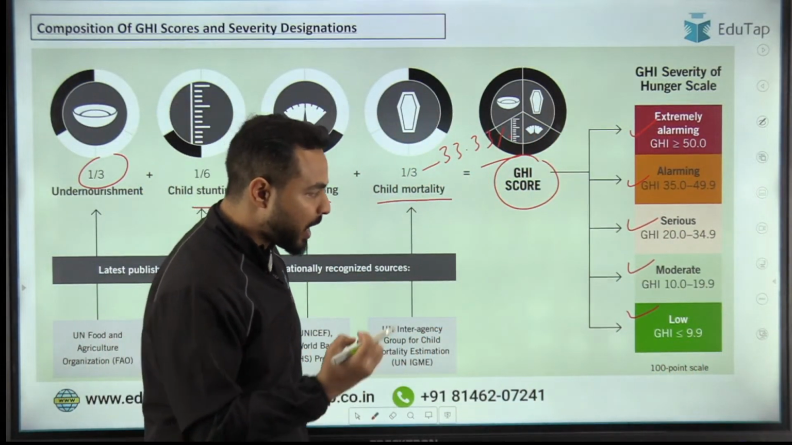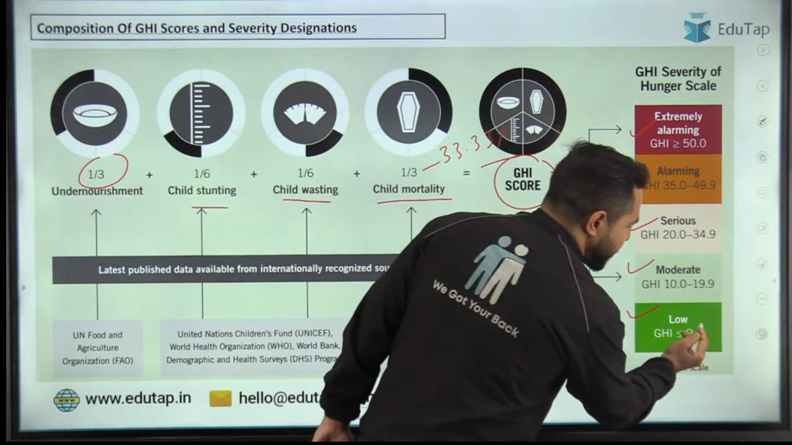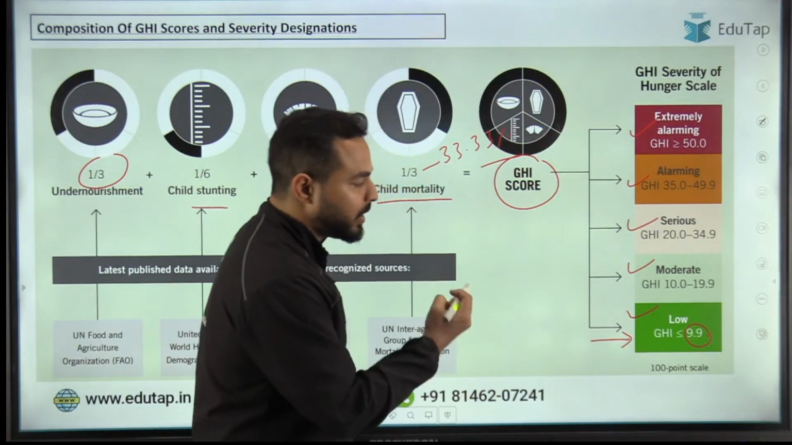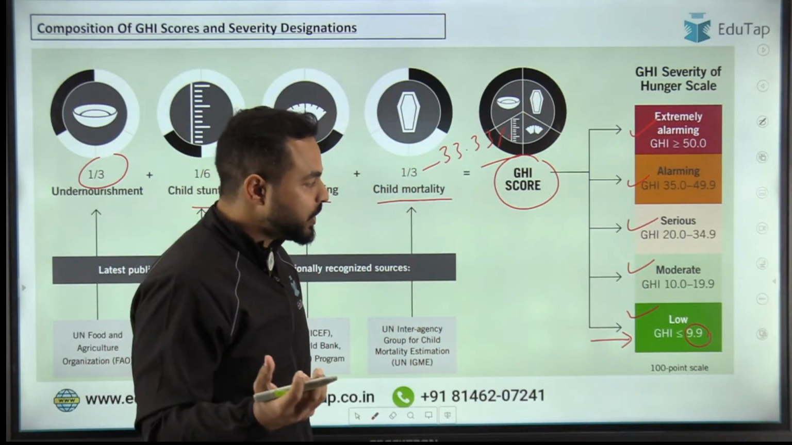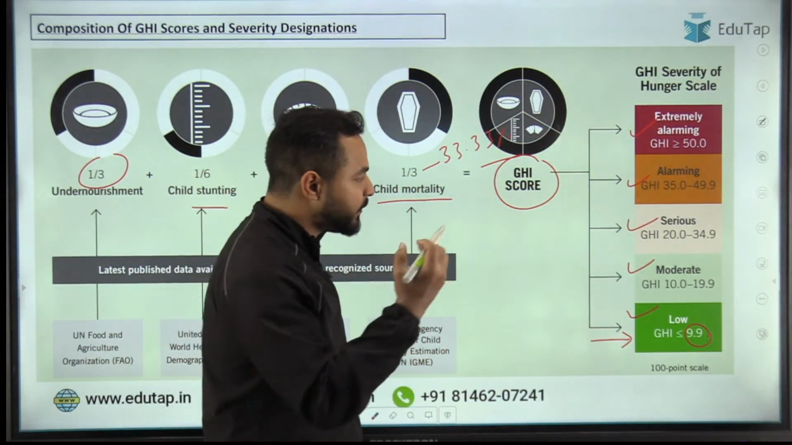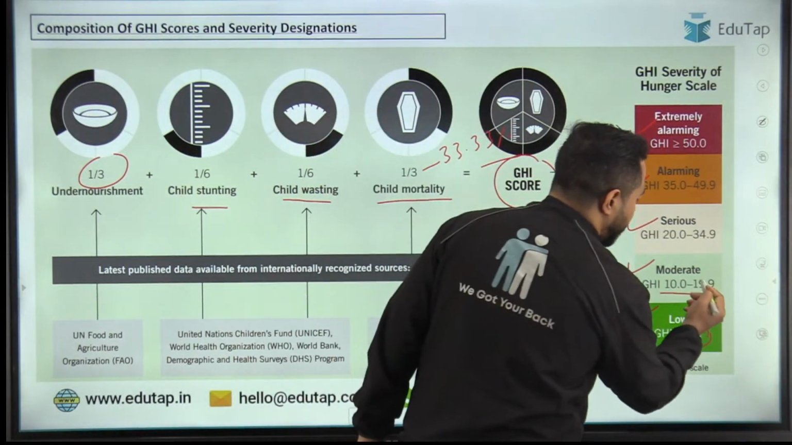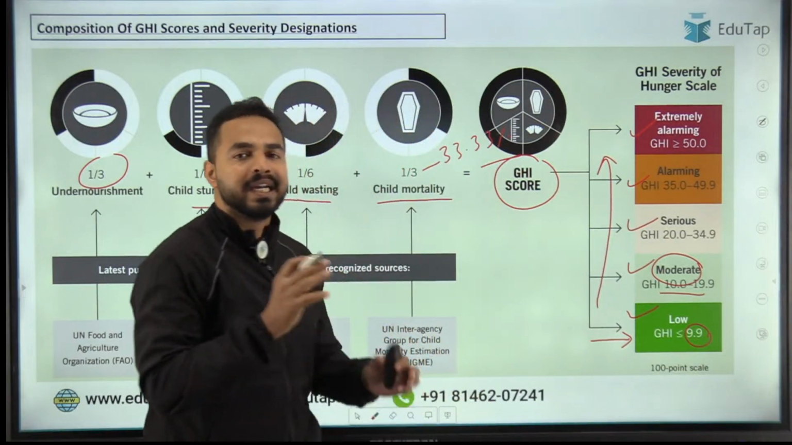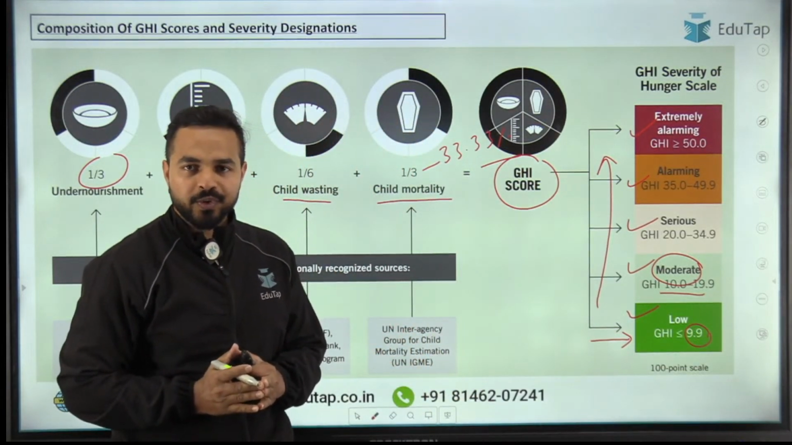You can see here that if a country's score is 9.9 or less, it is taken under the low category. Then if the score is between 10 and 19.9, it will be under the moderate category, and so on, as mentioned in this table. I hope that this is clear to all of you.